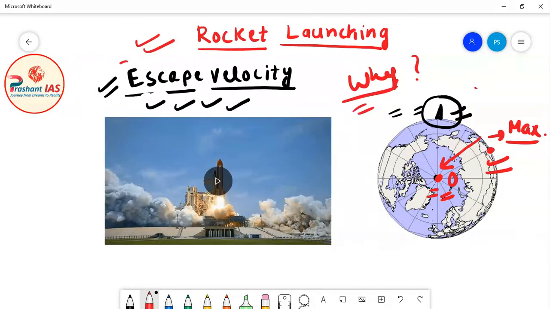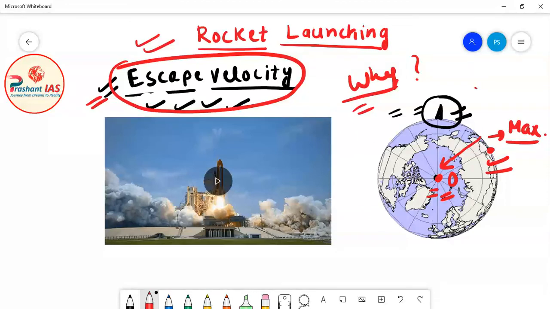Why? Because I have just told you that if an object wants to leave the earth, then that object must be launched with escape velocity. If an object is launched below escape velocity, it will not be able to leave earth. And if it is launched above escape velocity, then it will be able to leave the earth.